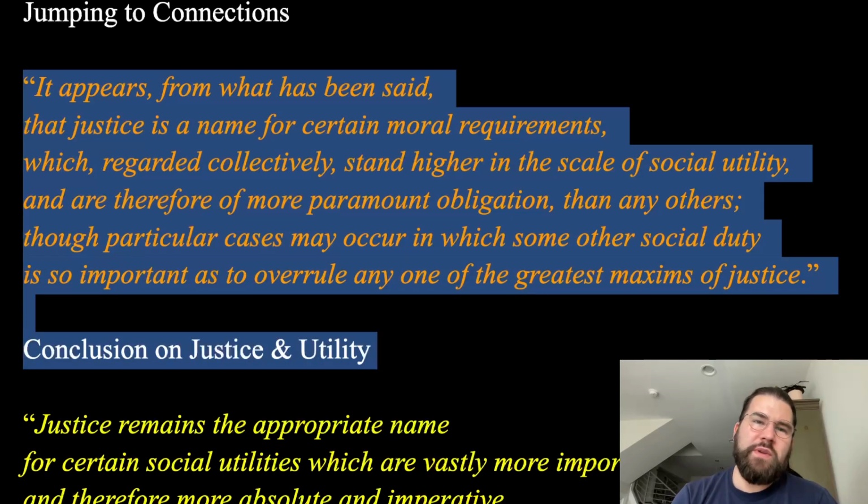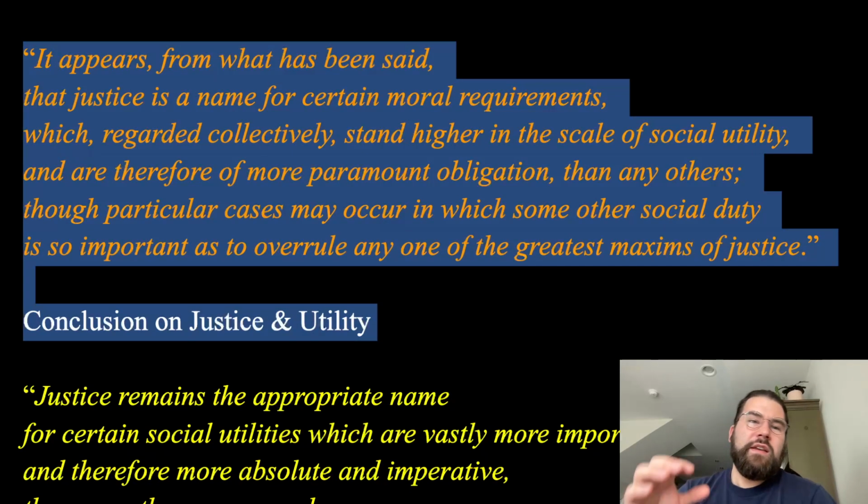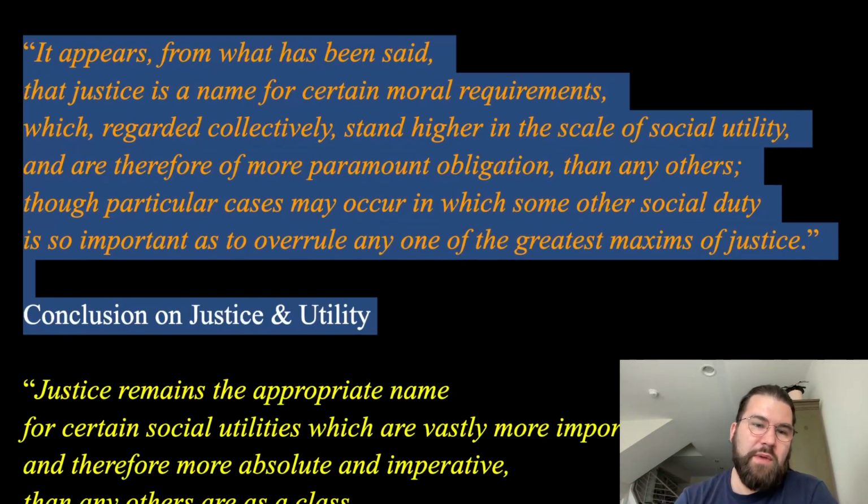So what Mill is doing here is saying we look at justice in light of these moral lights. Sure, there's a duty to certain things, and most of the time that's going to yield the greatest possible happiness, the greatest amount of social utility. But in the court of law, looking at justice at large, sometimes there are going to be very niche, very particular cases where this isn't the case, and that's why we have judges, right? We're going to have to actually figure this out and use our best judgment. But for the most part, we can address justice with utilitarianism in mind.